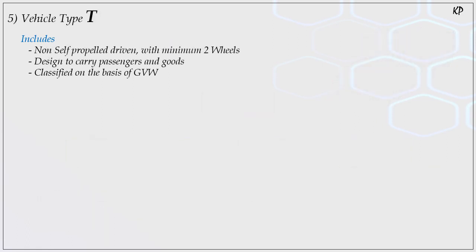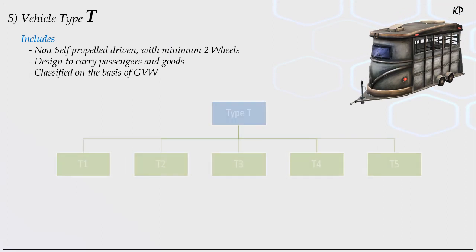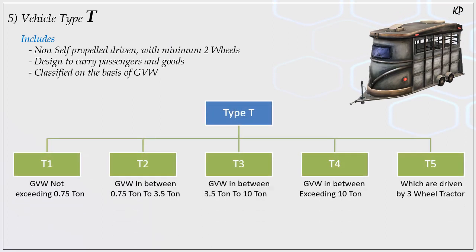The next classification is T type vehicle. Basically T type means trailer and semi-trailer. Trailers and semi-trailers are not self-driven. You have to attach them to your main vehicle and then you can use them. These trailers and semi-trailers are basically used to carry passengers as well as goods.